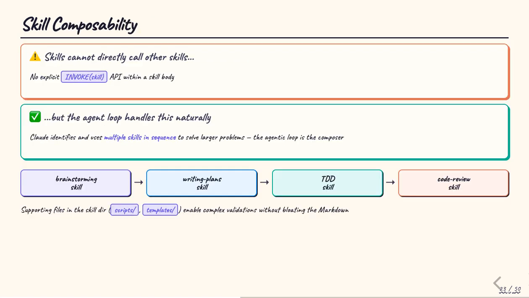Skills cannot explicitly call other skills. There's no invoke API within a skill body. But this limitation turns out to matter less than you'd think. The agentic loop itself acts as the composer. Claude can identify and use multiple skills in sequence to solve a larger problem. A typical workflow might chain the brainstorming skill, then writing plans, then test-driven development, then code review, each skill handling its phase with its own expertise. Supporting files in the skill directory, scripts, templates, reference docs, enable complex validations without bloating the markdown instructions.